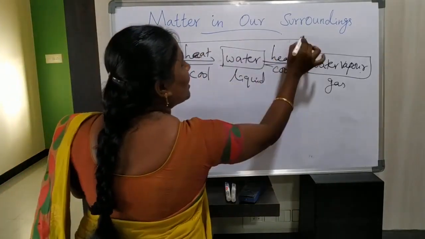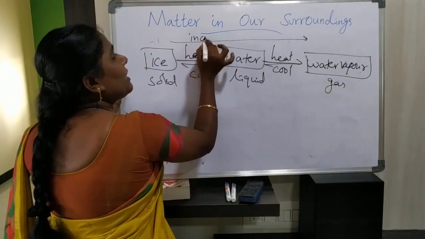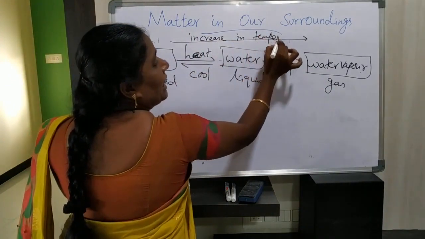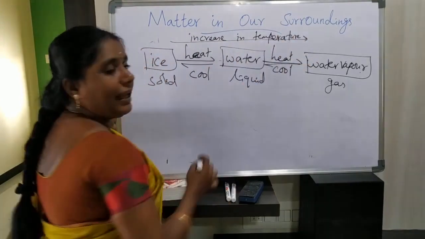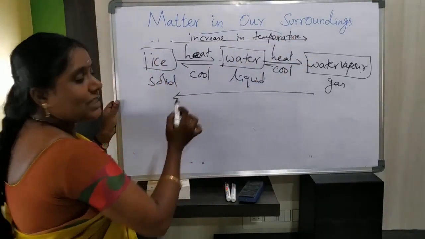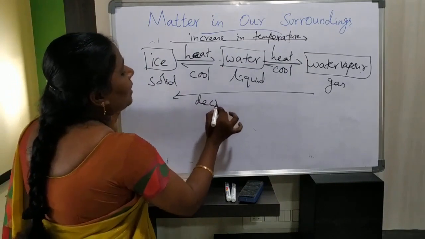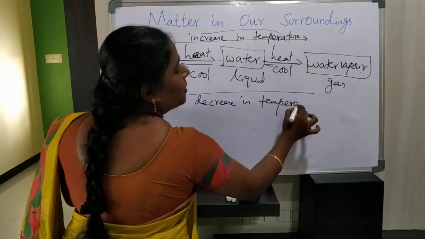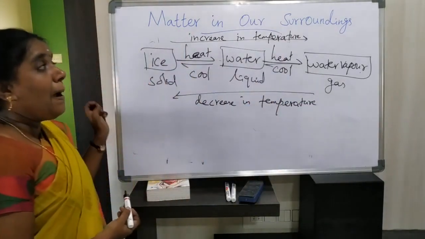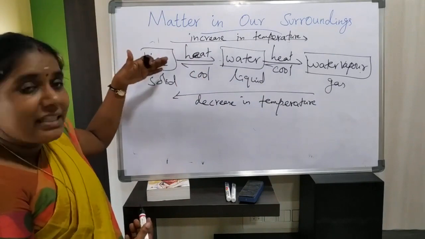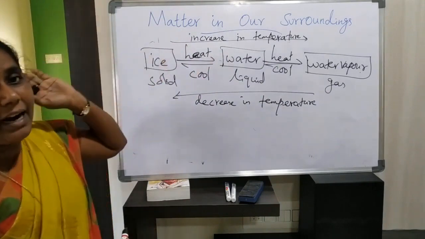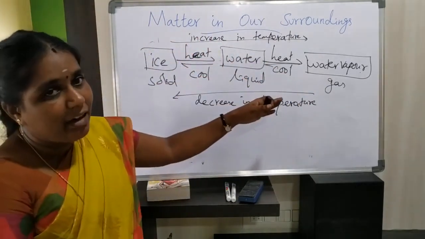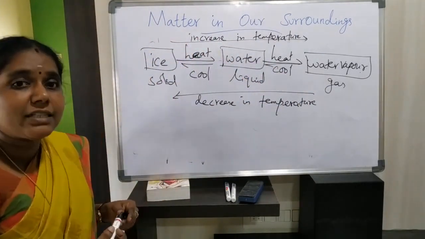In the above process, an increase in temperature takes place, and below this process, a decrease in temperature takes place. So by increasing temperature, one state of matter can change into another state of matter. By decreasing temperature, one state of matter can also change into another state of matter.